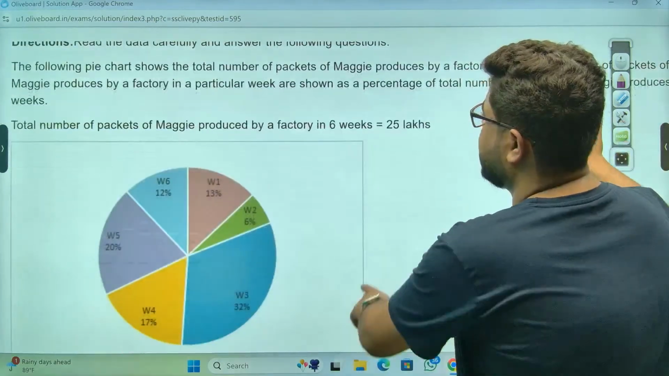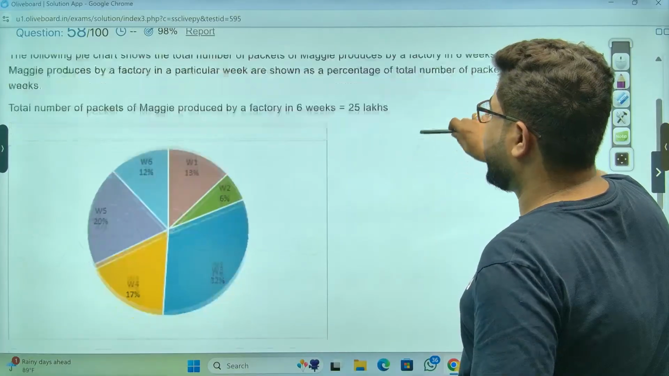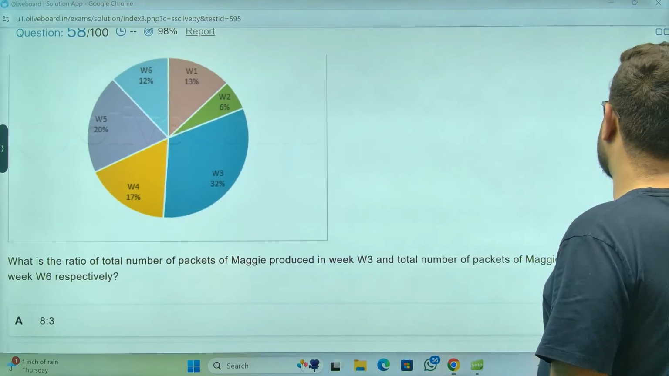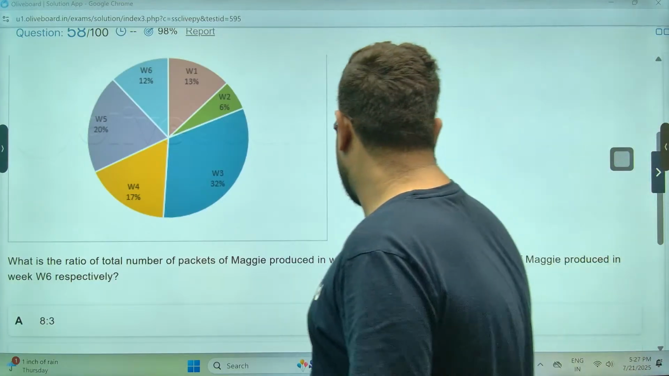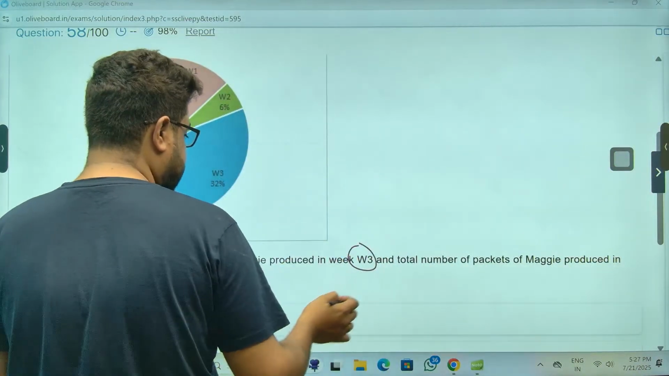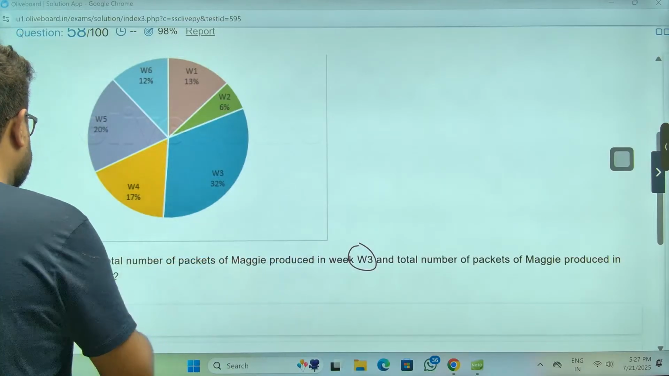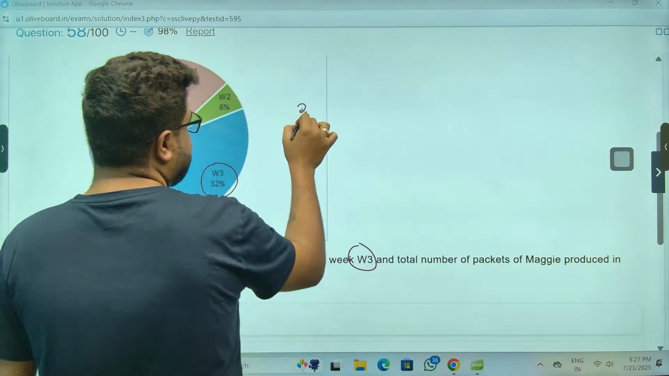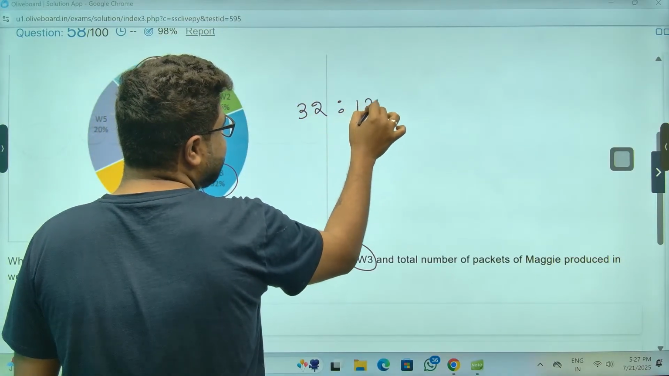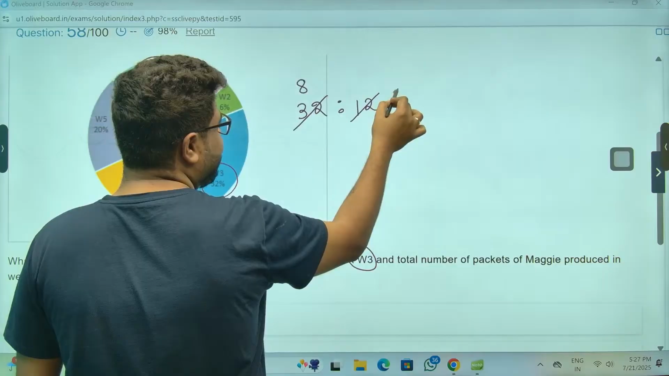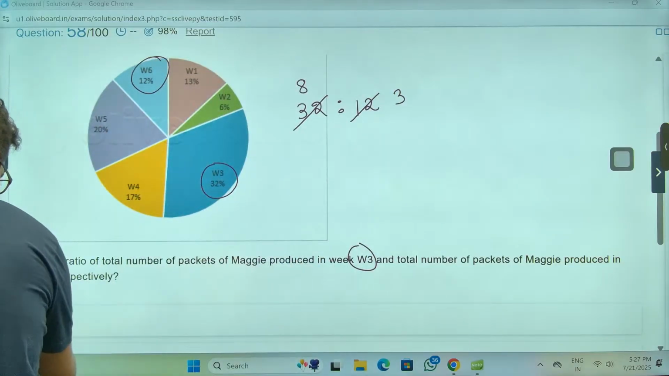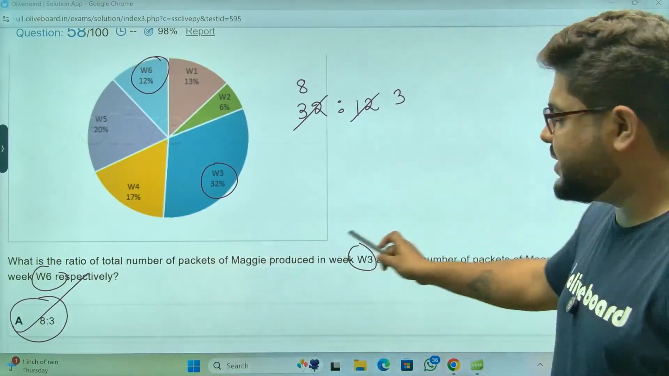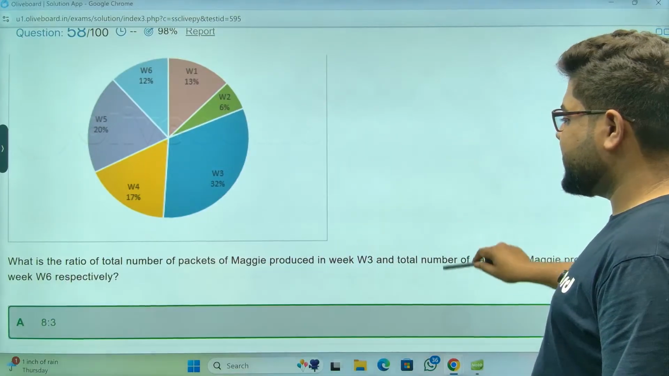Pie chart again. Total number of packets produced by 6 factories 25. Since the ratio is asked, what do we need the total for? Ratio of produced in week W3. Total number of produced in W6. Oh, this is nothing. 32 ratio 12, sir. 32 ratio 12, nothing can be easier than this. 4 8s are this, 4 3s are this. The ratio is 8 to 3, look. Option A is visible, sir. Option A, we can definitely see that's our answer. Option A was peeking out, sir.